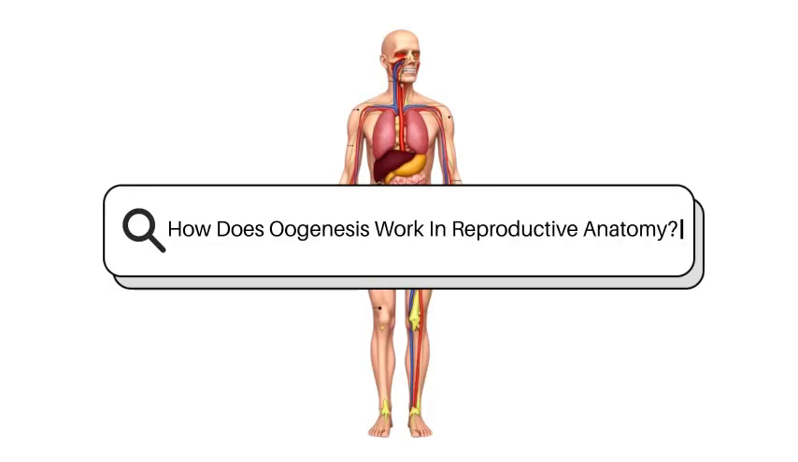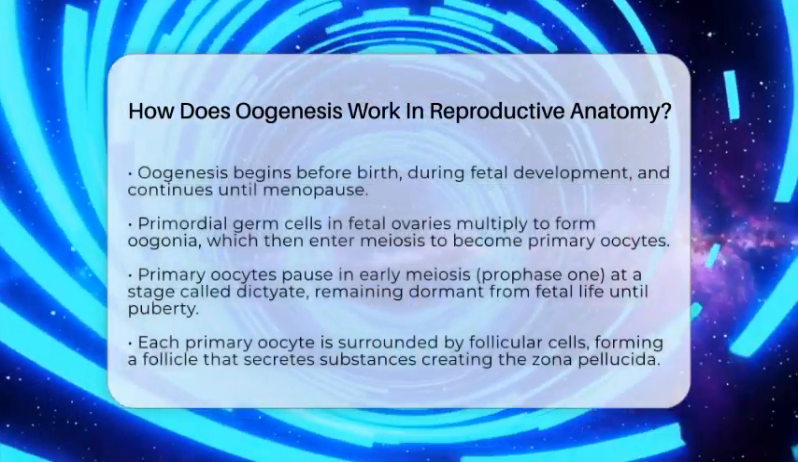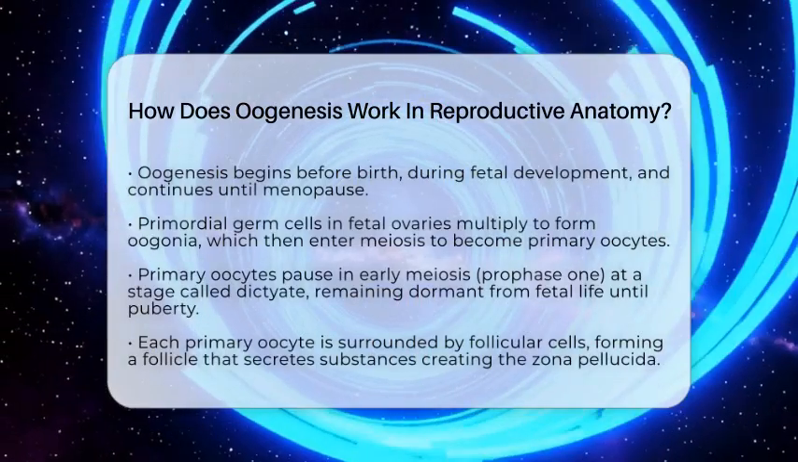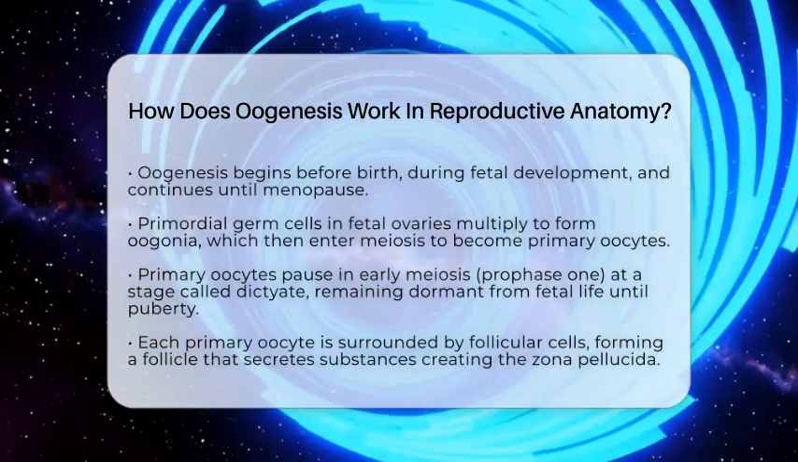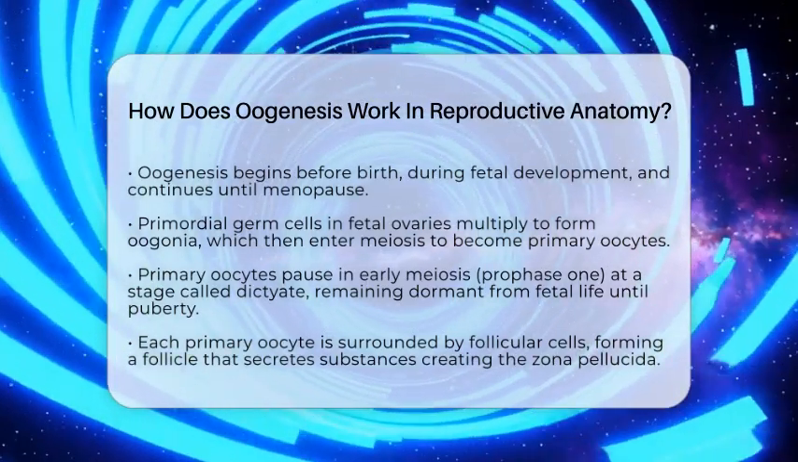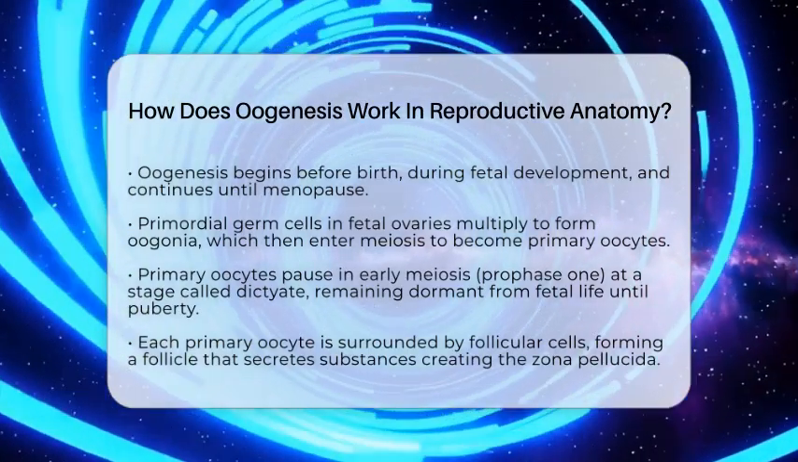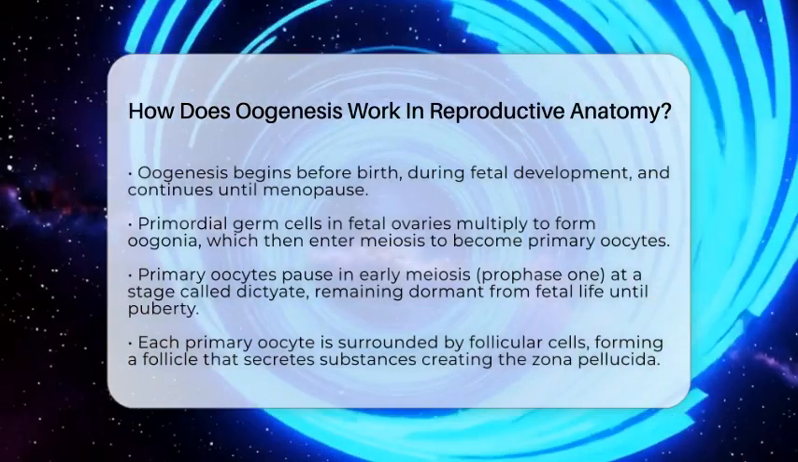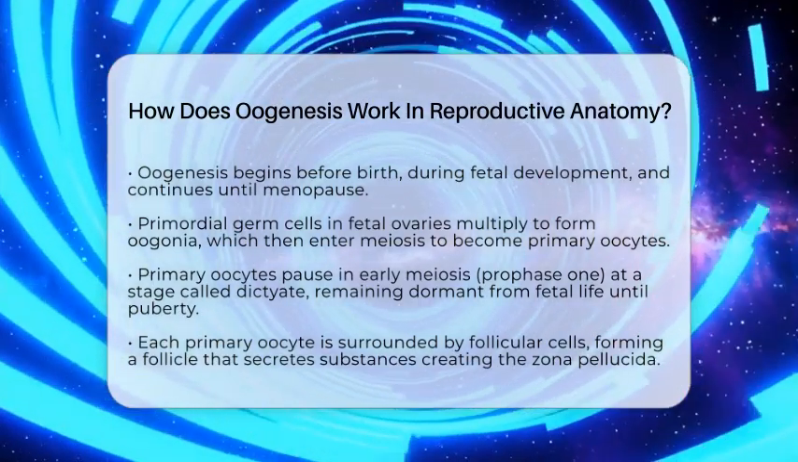How does oogenesis work in reproductive anatomy? Imagine a process that begins before you're even born, shaping the future of potential life. That's what oogenesis does in the female reproductive system. It's a fascinating journey that starts in the fetal stage and continues until menopause. This process creates the eggs, or ova, that can be fertilized by sperm to start a new life.